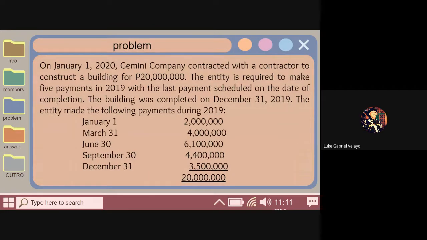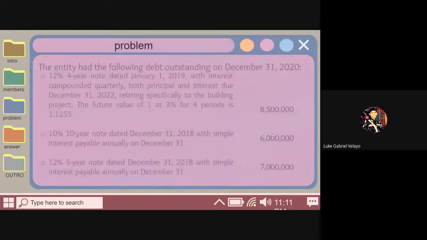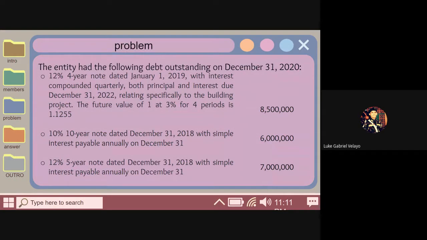Our problem is: on January 1, 2020, Gemini Company contracted with a contractor to construct a building for 20 million. The entity is required to make 5 payments in 2019, with the last payment scheduled on the date of completion. The building was completed on December 31, 2019. The entity made the following payments during 2019: January 1, 2M; March 31, 4M; June 30, 6.1M; September 30, 4.4M; and lastly December 31, 3.5M, which totals 20 million. We have additional information regarding our problem.